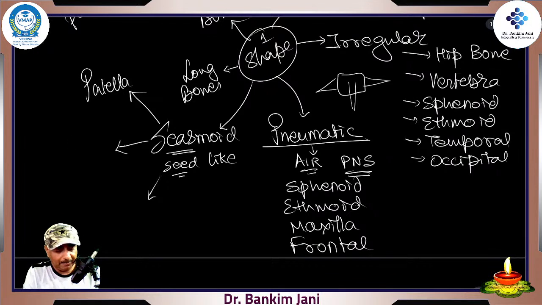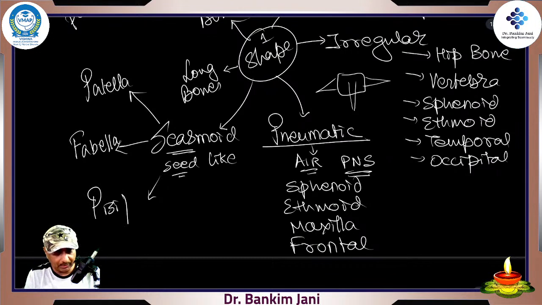So patella, then the second one is fibula, right? And the third one, very important, and we have talked about it, is the pisiform. So patella, fibula, and pisiform. Now, patella, we talked about, is in the knee joint. So the name of the muscle, right?